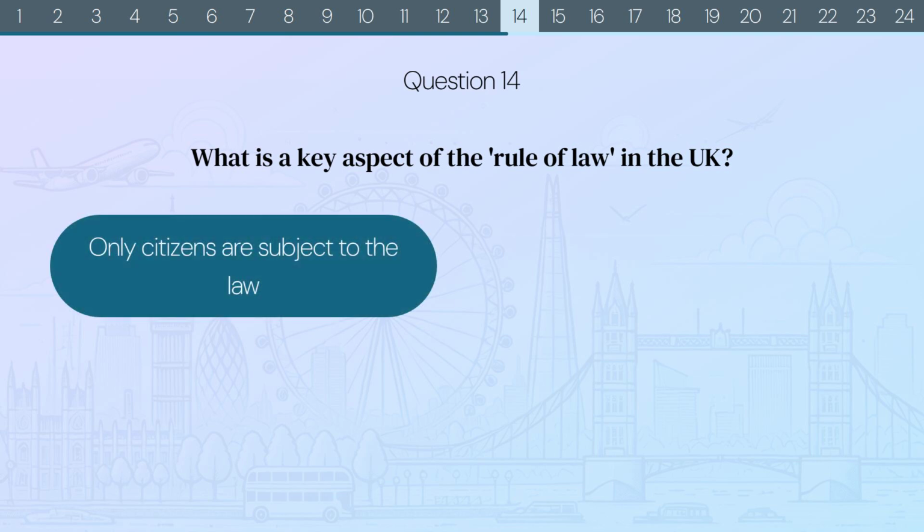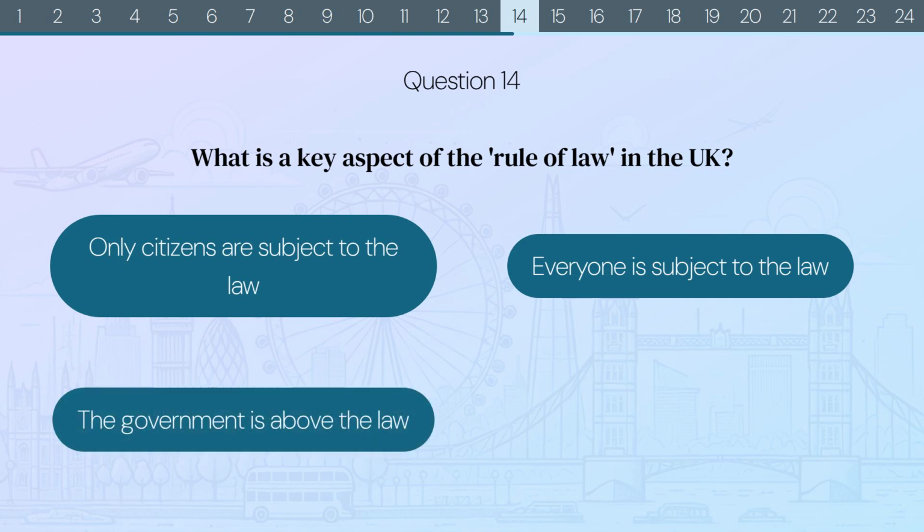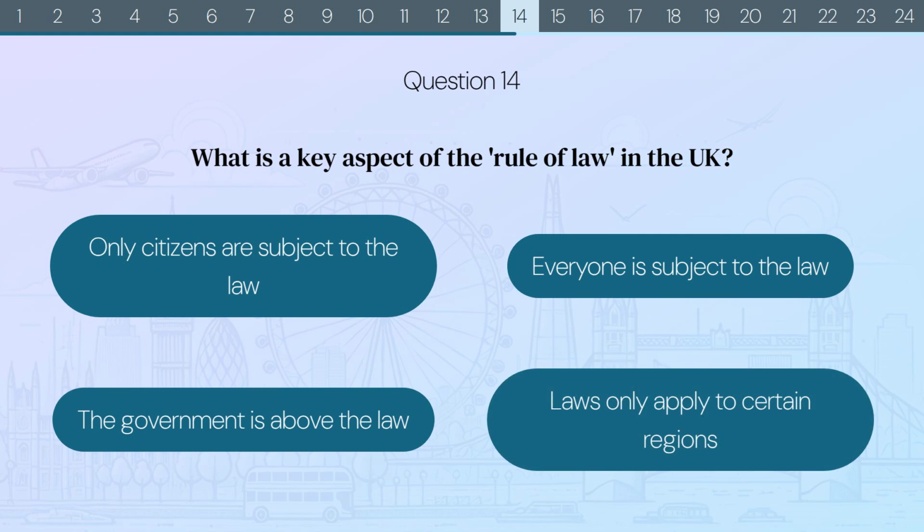Only citizens are subject to the law. Everyone is subject to the law. The government is above the law. Or laws only apply to certain regions.